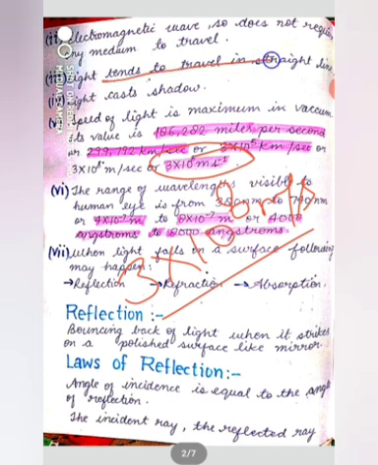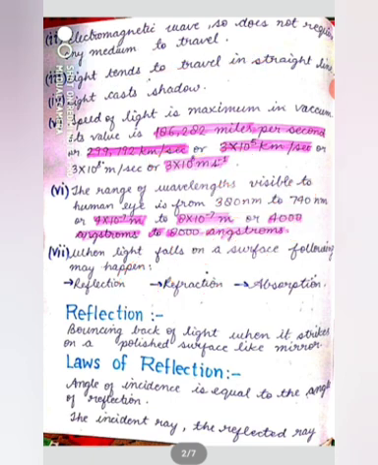While behaving as a particle, light travels in a straight line. Light also has the quality of casting shadow. Whatever we are able to see with our eyes lies in a visible range of wavelength.